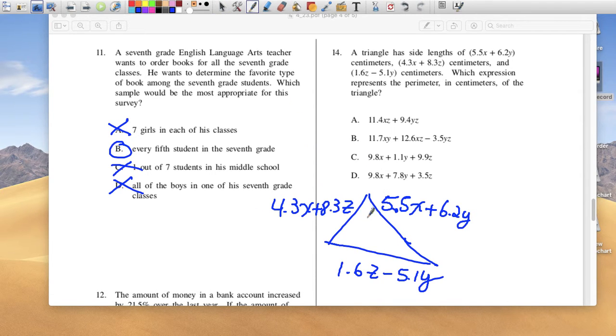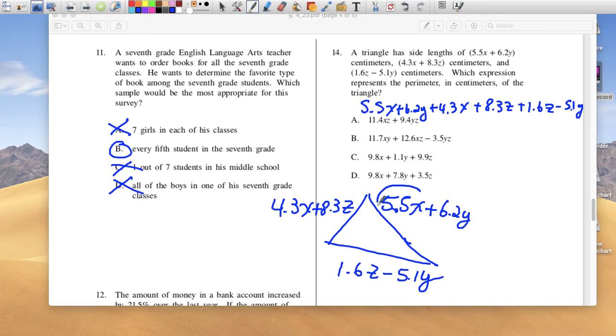So I would combine all the like terms. So we can actually write 5.5x plus 6.2y plus 1.6z minus 5.1y plus 4.3x plus 8.3z. So we're adding all these three, right? So 5.5x plus 6.2y plus 4.3x plus 8.3z plus 1.6z minus 5.1y. Right? Let's combine like terms.